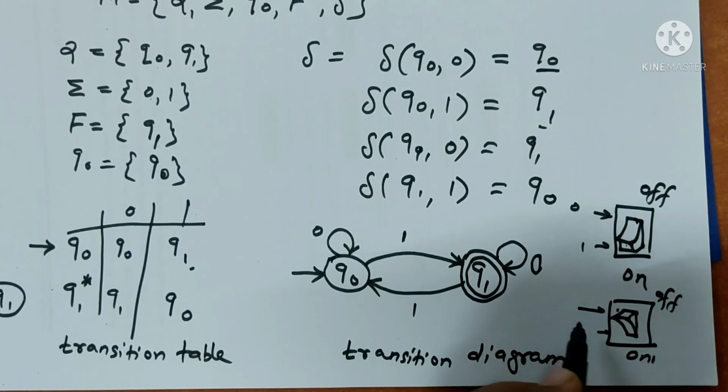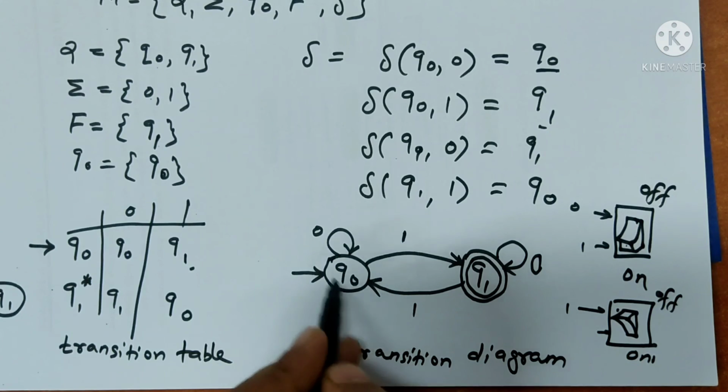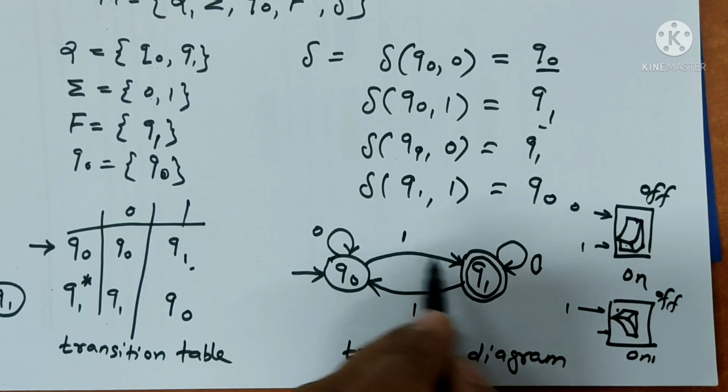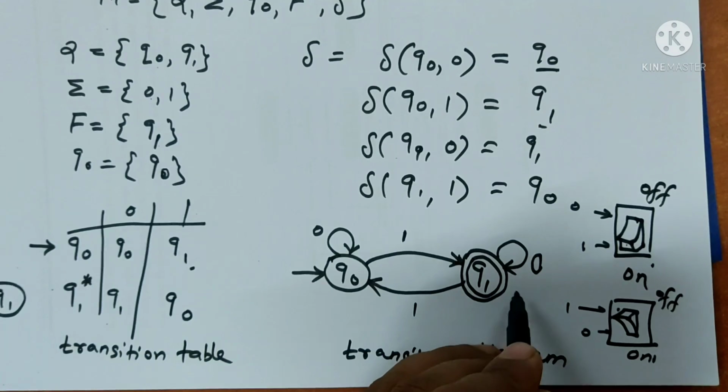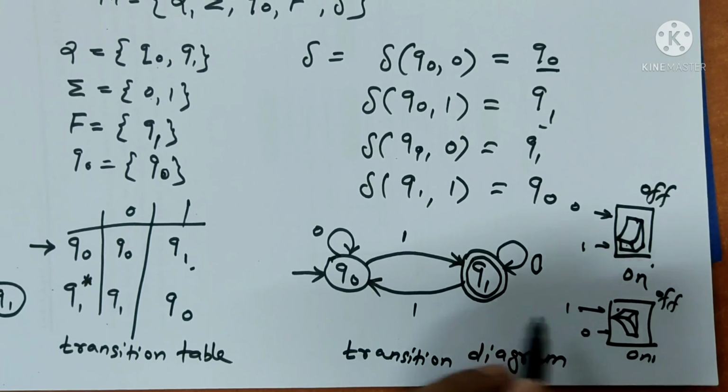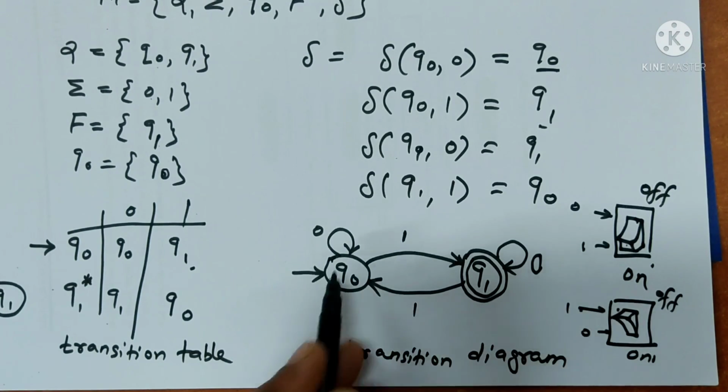If I want to turn it off, I input 1. So input 0, it remains the same state. If I input 1, then it's off, on, off like that.